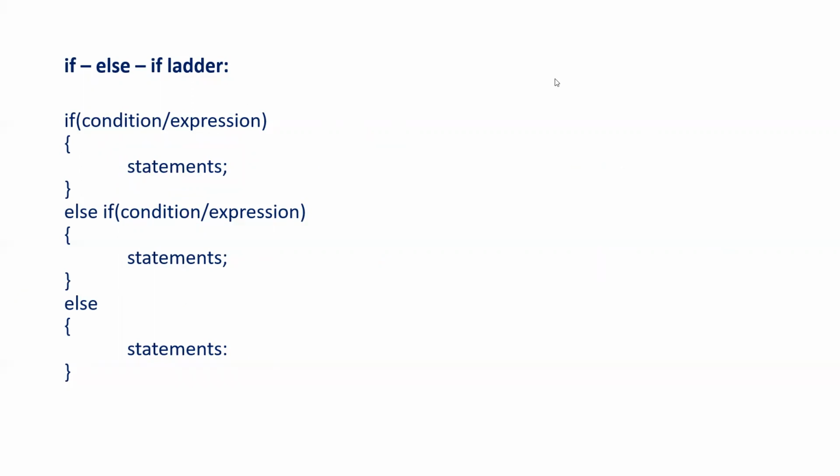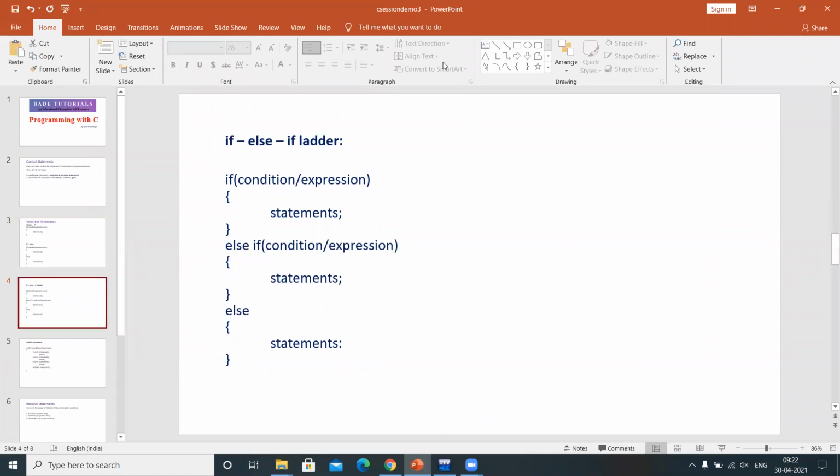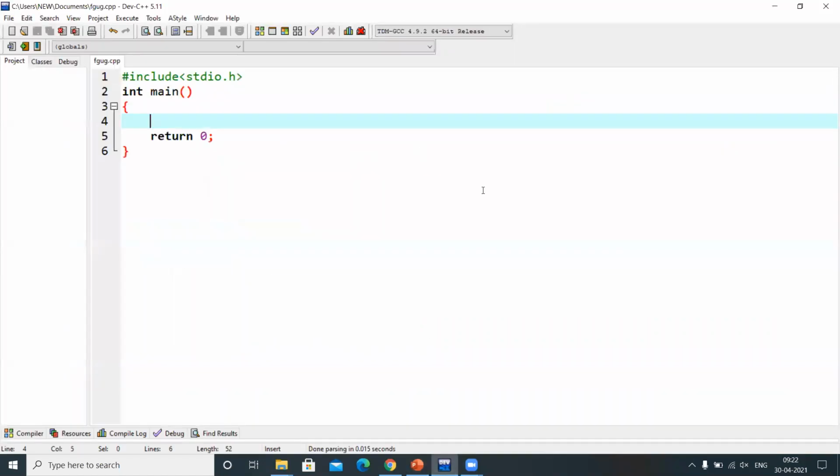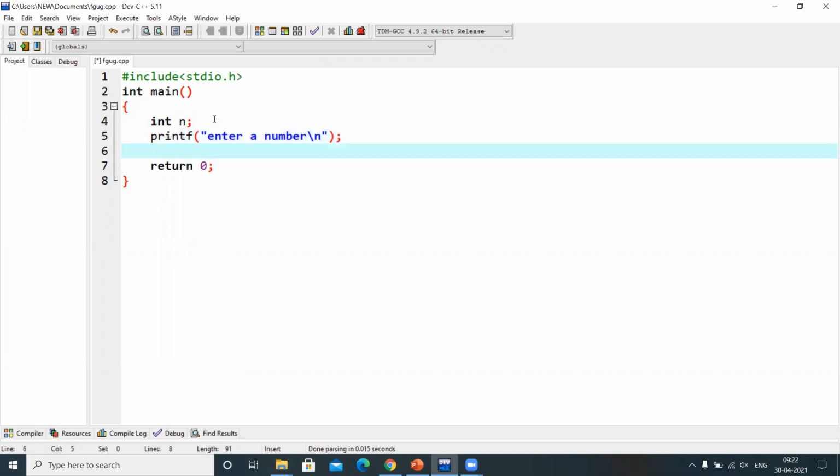Now let's see a real-time example. For example, I want to check whether a number is greater than 0 or less than 0 or equal to 0. Now let's see how to do that. First, let me take an integer, int n, and let me ask the user to give a number. Enter a number, \n. It is an escape sequence to print the message in a new line.